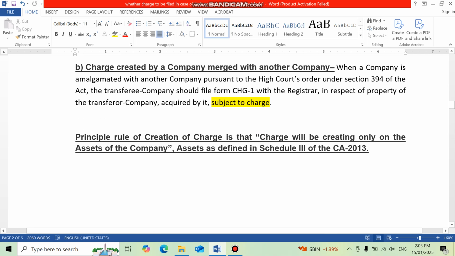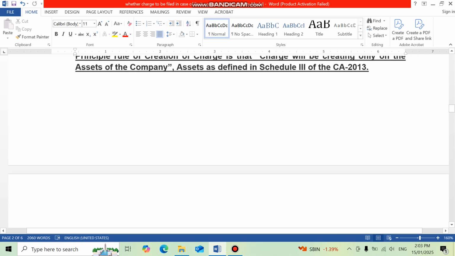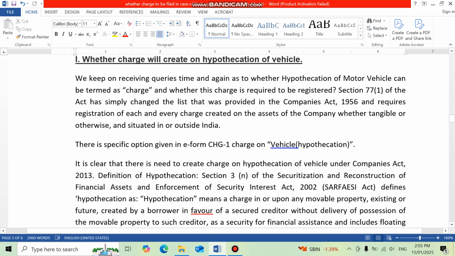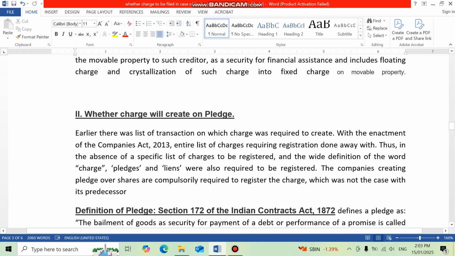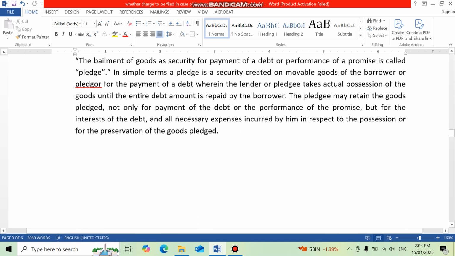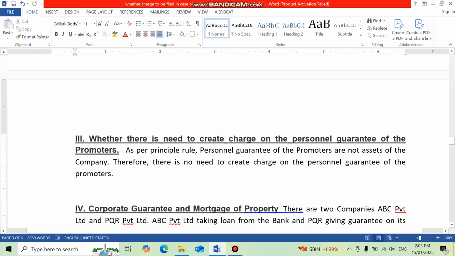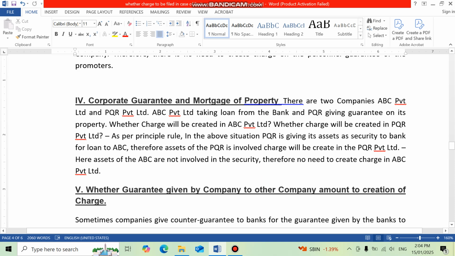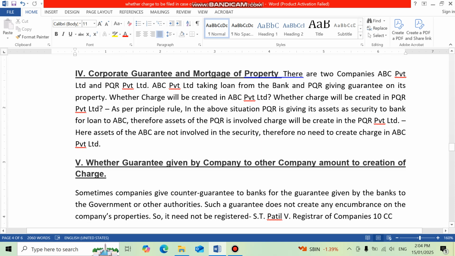We saw about the principal rule of creation of charge, that charge will be created only on the assets of the company, assets as defined in schedule 3 of Companies Act 2013. Then we pondered about the FAQs, the most common questions, whether the charge will be created on the hypothecation of vehicles, whether charge will be created on the pledge, and then the third question was whether there is need to create a charge on the personal guarantee of the promoters. The fourth point that we saw was corporate guarantee and mortgage of the property.